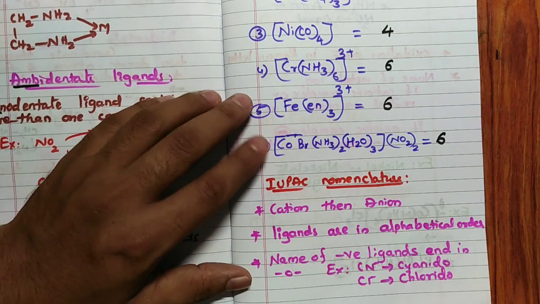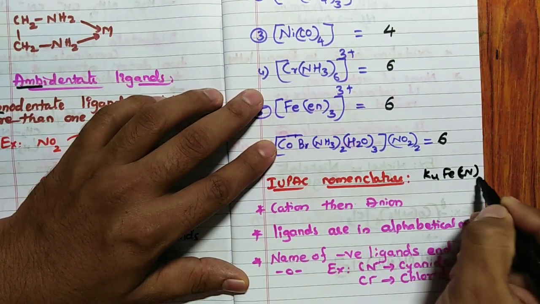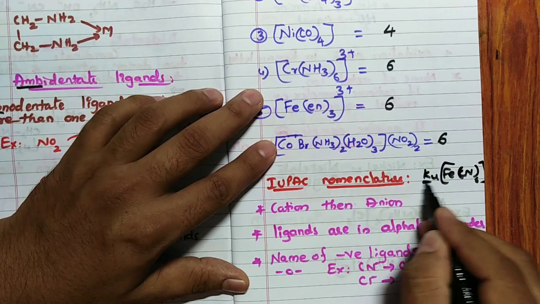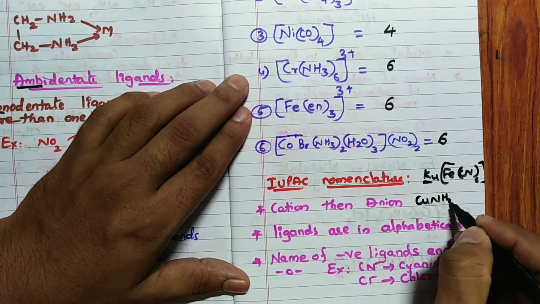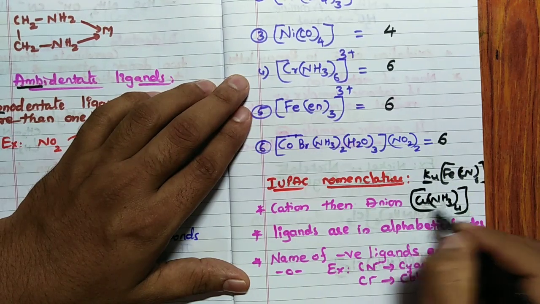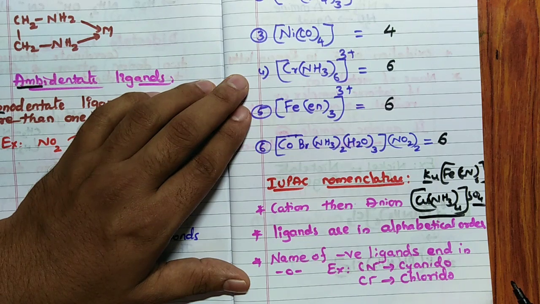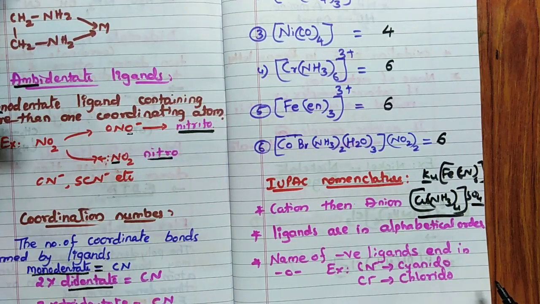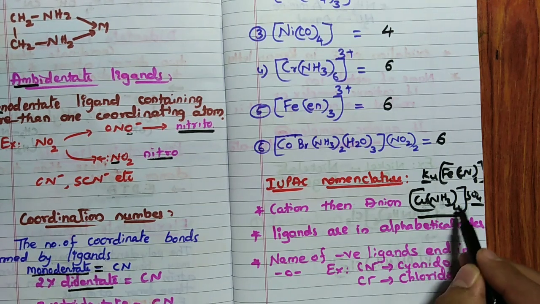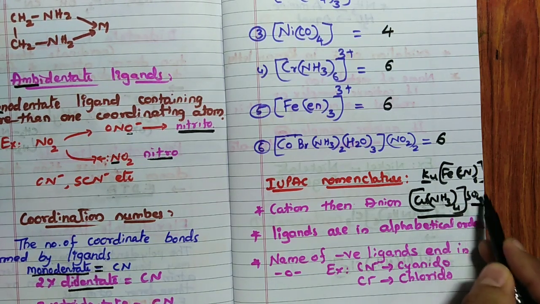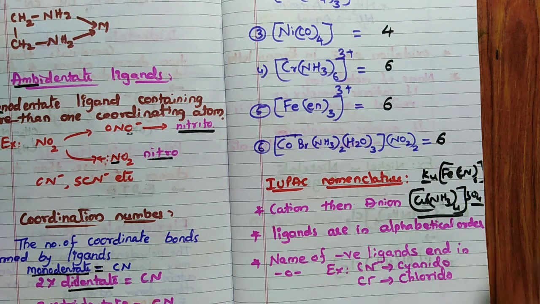For example, K4[Fe(CN)6]: you have to start naming from potassium. Then if it is [Cu(NH3)4]SO4, this is the cation and this is the anion. First whatever comes is the cation, then the anion. So [Cu(NH3)4] is the cation and SO4 is the anion, so the cation should be named first, then the anion.